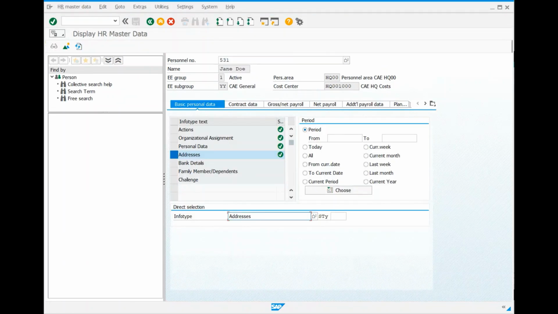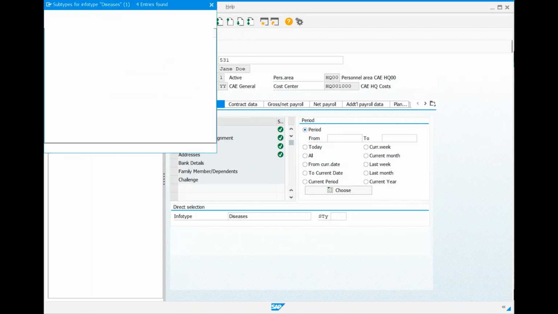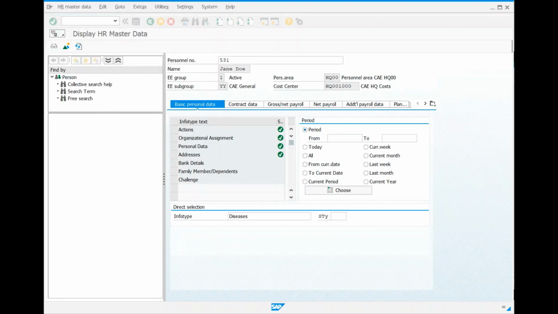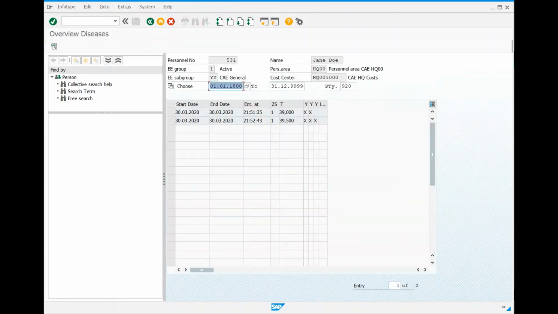Talking about the checks we've made, they are captured and assigned to the personal number, and you can see different diseases we have in the system, and we can create as many disease cards as necessary. Currently, I will have a look into the VRI checkups we made because we haven't entered any COVID-19 test result in the system. So all these claims that we captured from the person are of course VRI.